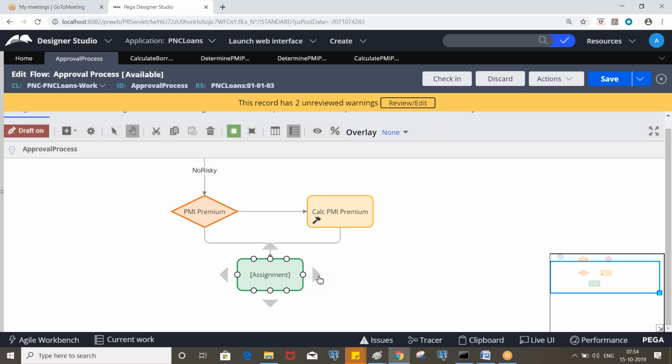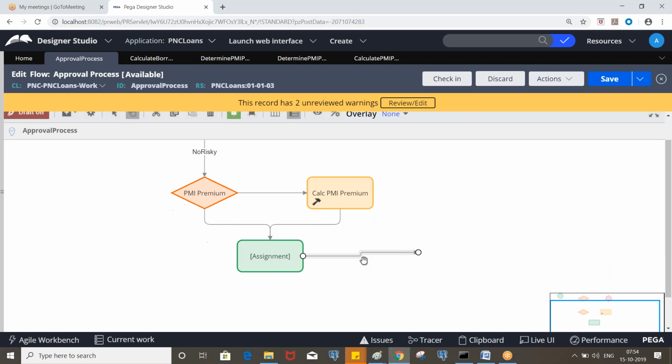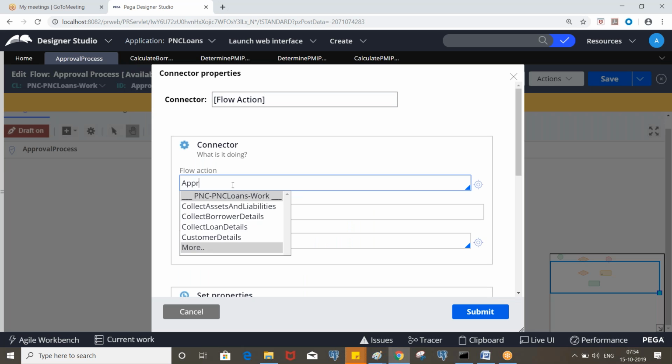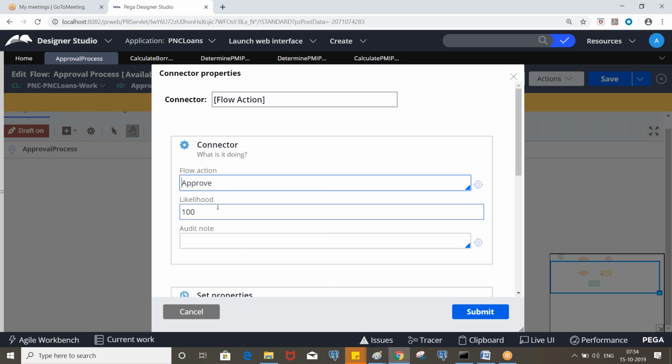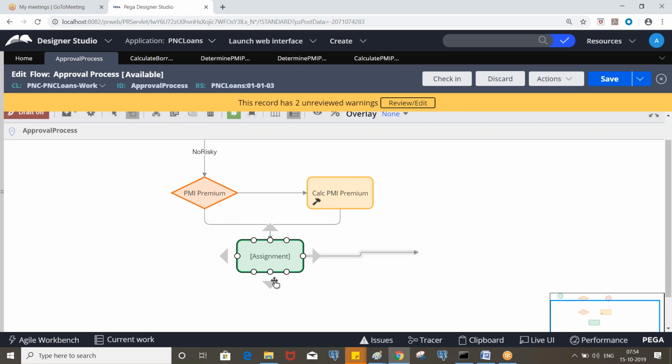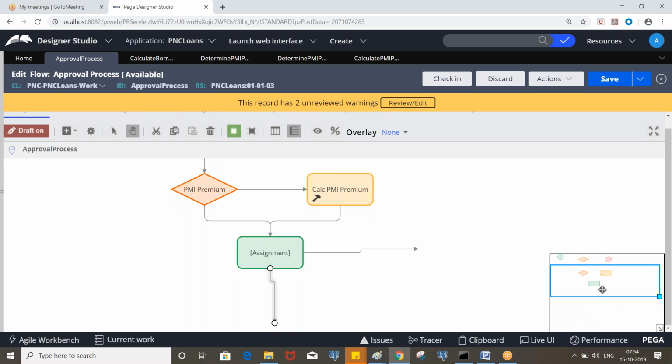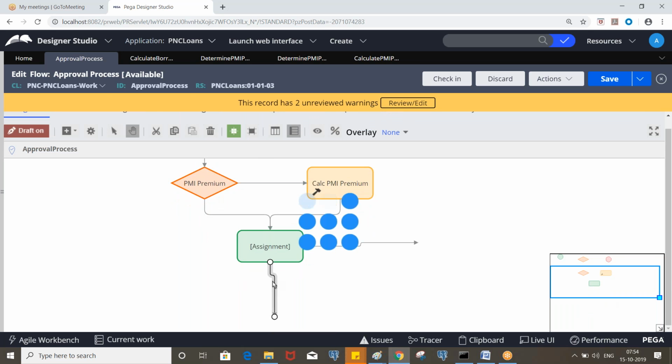So now let's take the connector, and we have approve. So here we have a likelihood, right? Approve is an out of the box flow action, so we haven't created it. Similarly we take one more connector for withdraw. That means either the manager can approve or can withdraw, a kind of reject.